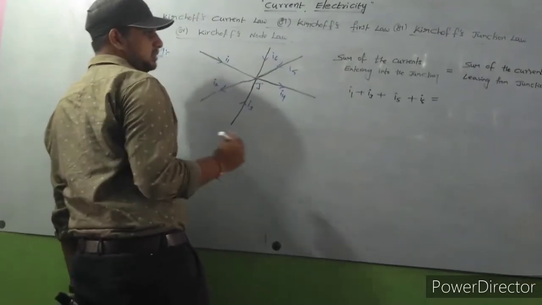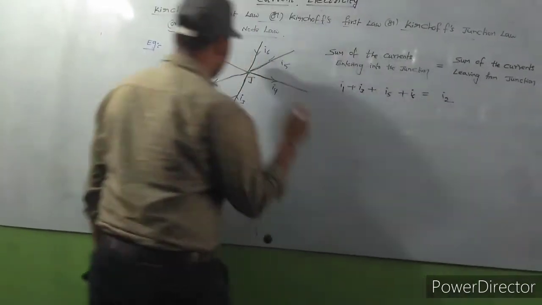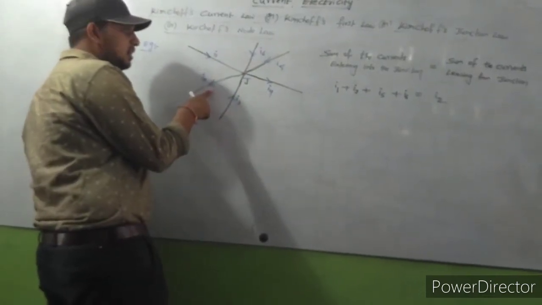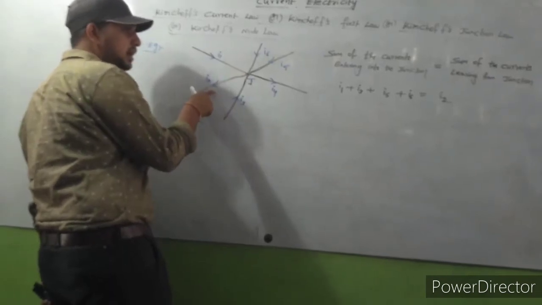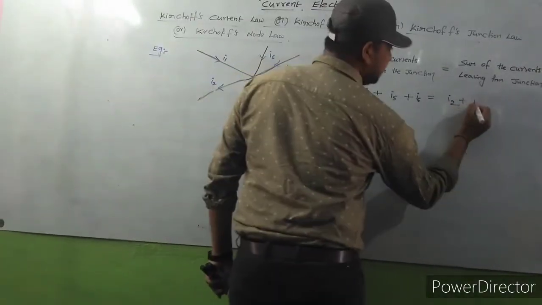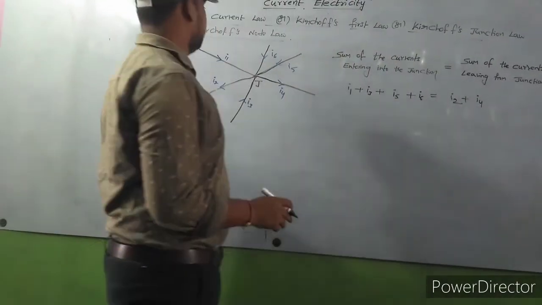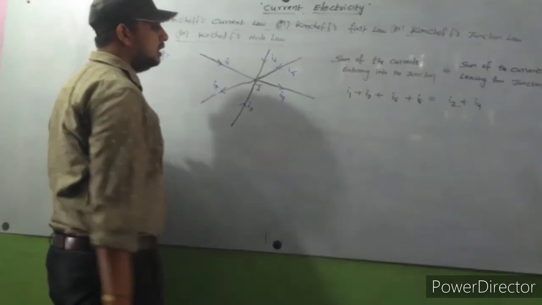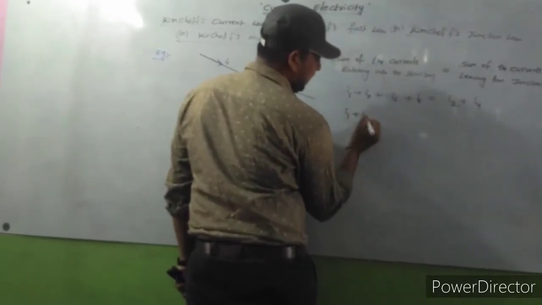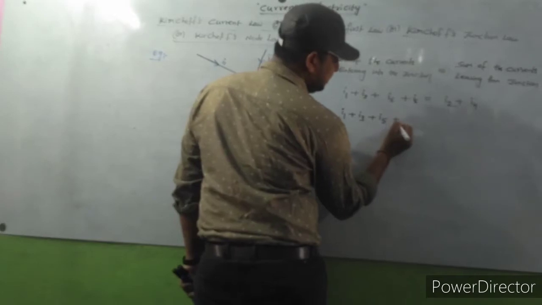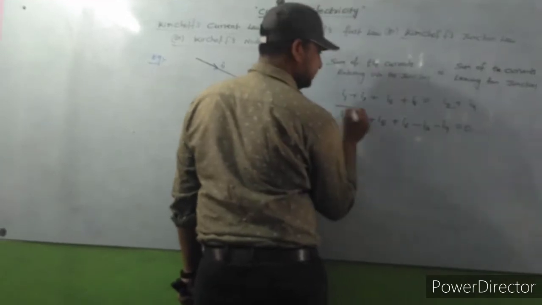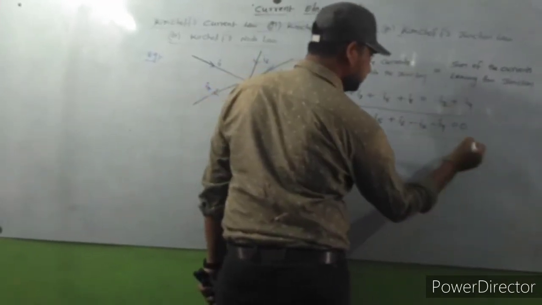I2 current is leaving from the junction. I2, arrow mark, just observe carefully. I2 current is away from the junction, means it is leaving from the junction. Here this direction indicates away from the junction. That means I2 current is leaving from the junction, and this I4 current is leaving from the junction. So only I2 and I4 are leaving from the junction. Then we can write this as I1 plus I3 plus I5 plus I6 minus I2 minus I4 is equal to 0.